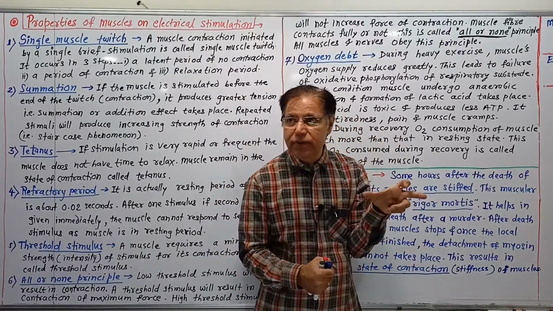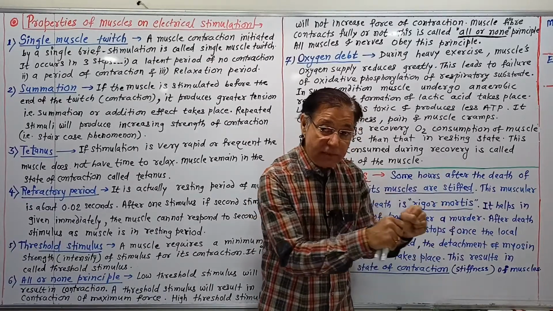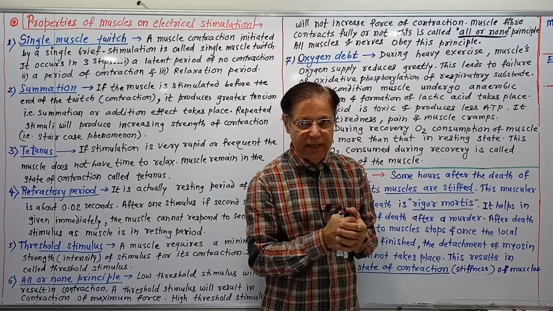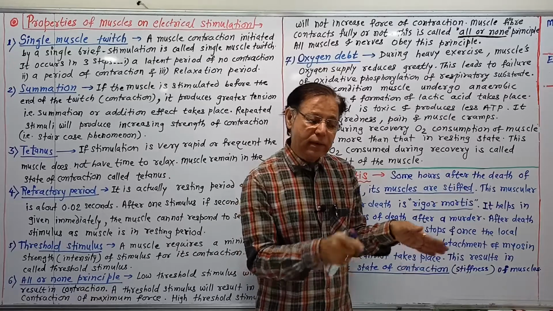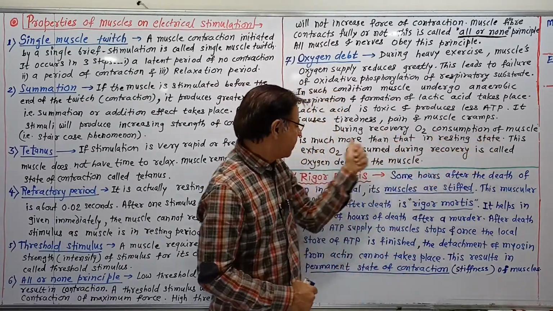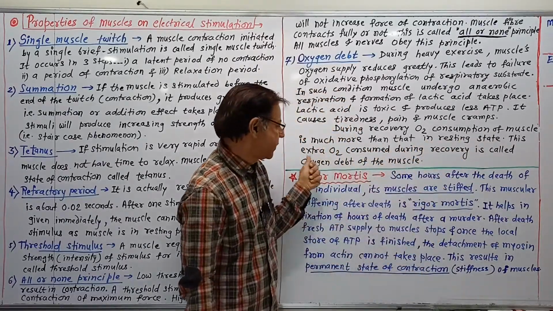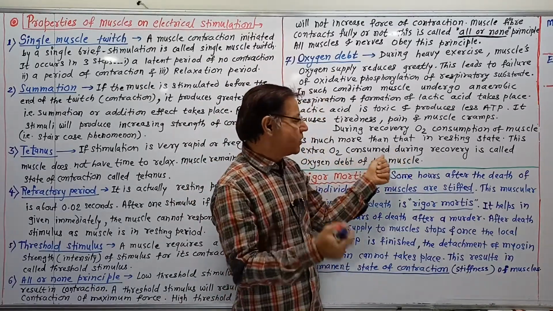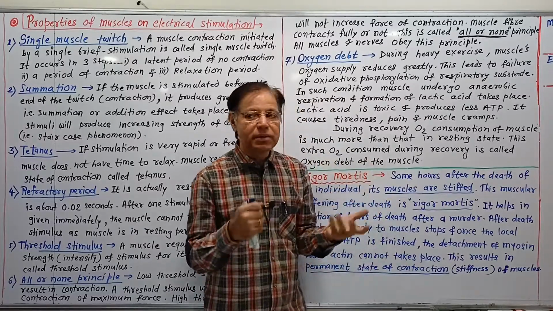During the recovery stage, the muscle's oxygen consumption increases greatly as compared to the consumption of oxygen after the resting phase. This extra oxygen consumed during the recovery is called oxygen debt of the muscle.